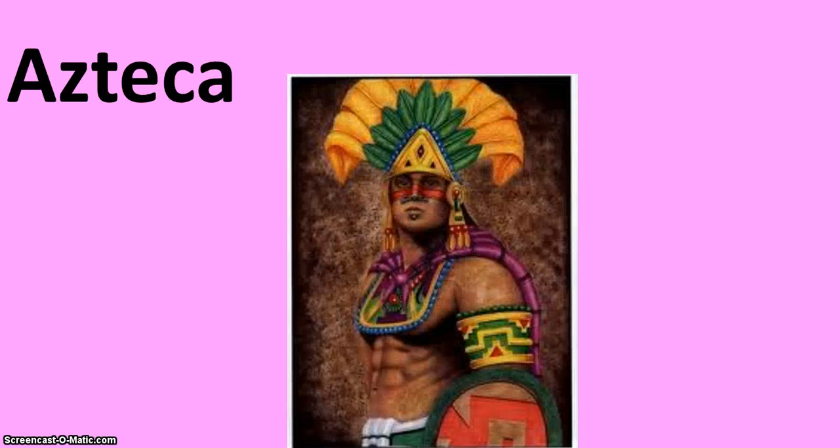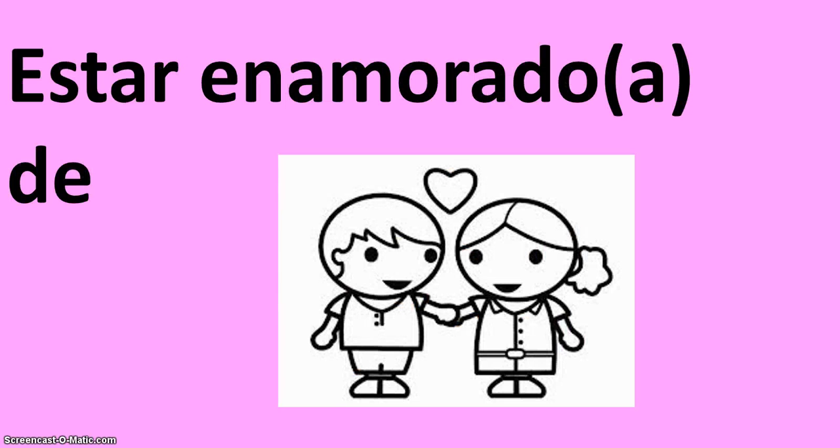Now we have a few descriptive words for our characters in our legends, like Azteca. Azteca significa Aztec. Estar enamorado, estar enamorada significa to be in love. And then when you use de, it means with.